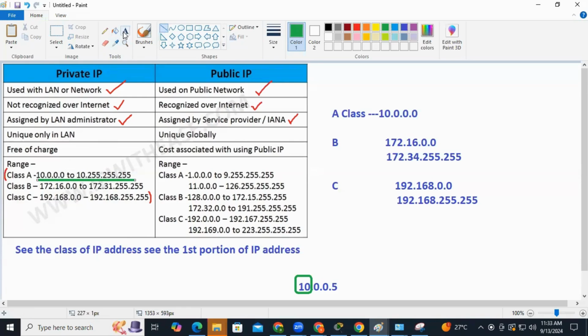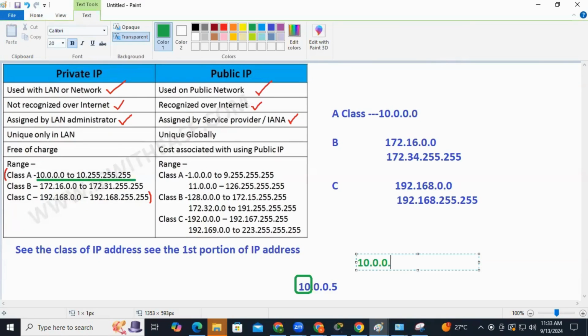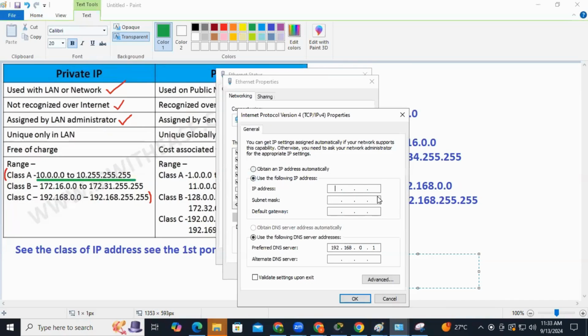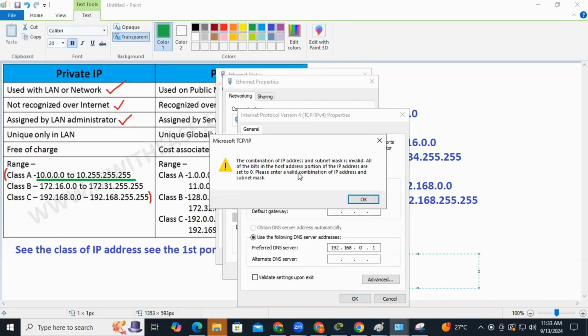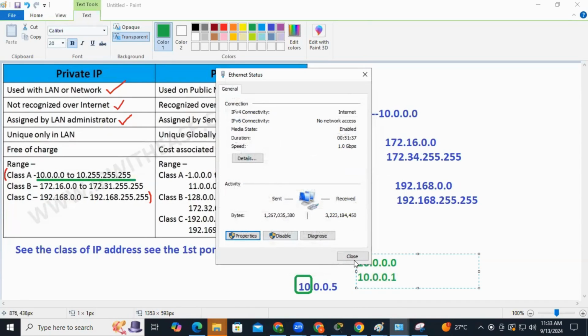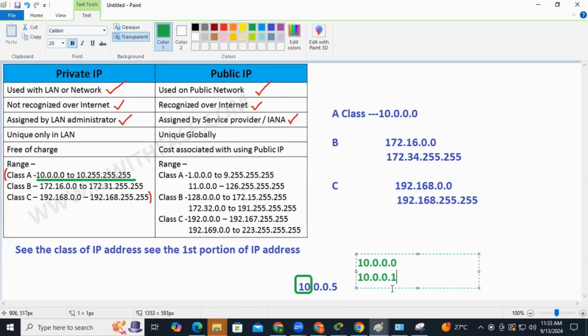Every number defines the IP address, like 10.0.0.1 and then 10.0.0.2. Before this, we said it starts with 0 and 1, but here 0 is not valid. Your computer cannot take that 0. If I try to give the IP address 10.0.0.0 and click OK, it says no, it's not valid. So the next IP address to give to your computer is 1.